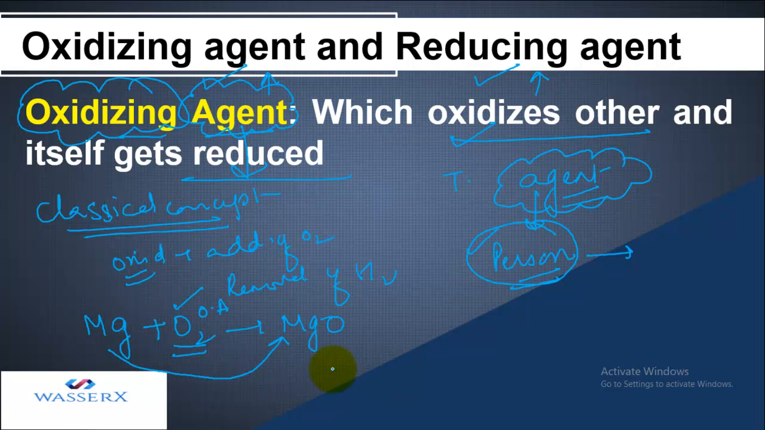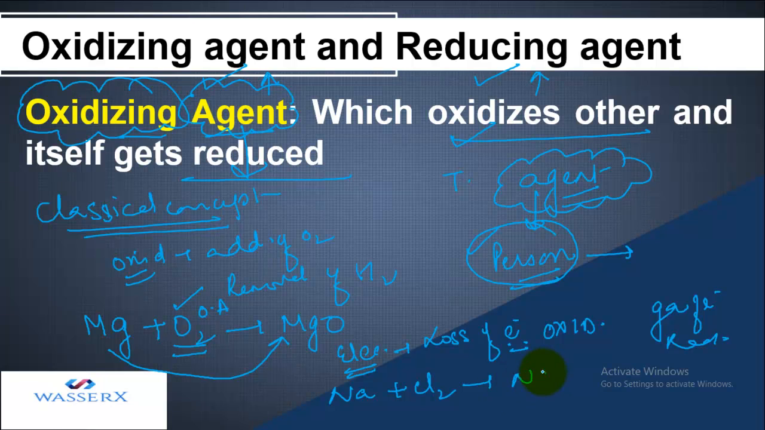Let's take another example according to the electronic concept. We know that loss of electrons is referred to as oxidation and gain of electrons is referred to as reduction. Let's take Na plus Cl2 forms NaCl. In this, sodium has lost its one valence electron. As a result, it has acquired a positive charge, and Cl has accepted that electron, so it has acquired a negative charge. So sodium is losing an electron, which is oxidation, and chlorine is gaining an electron, so it is undergoing reduction.